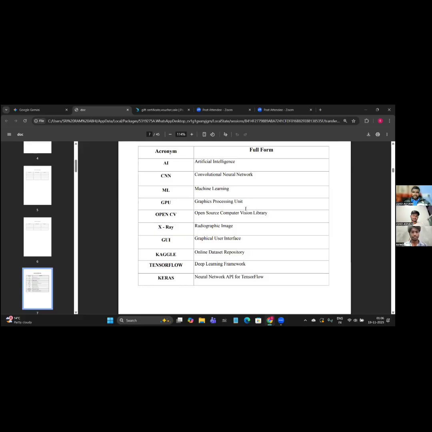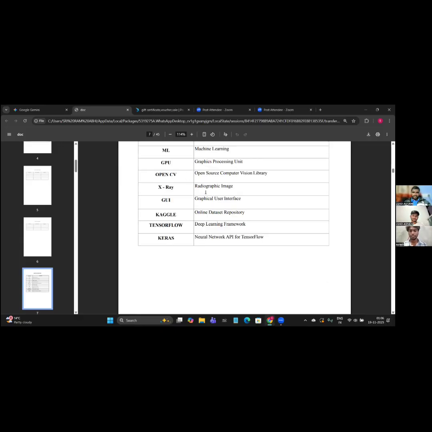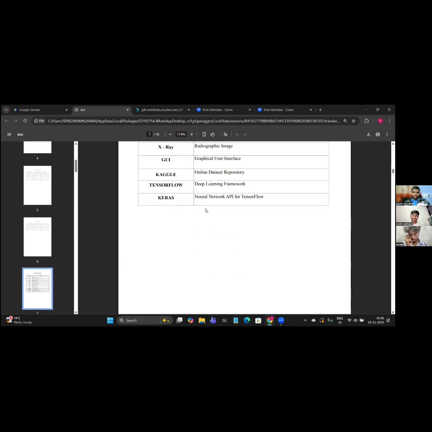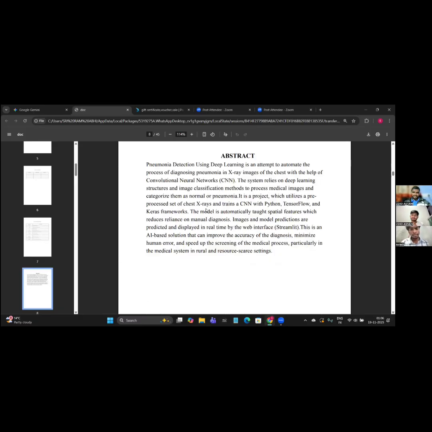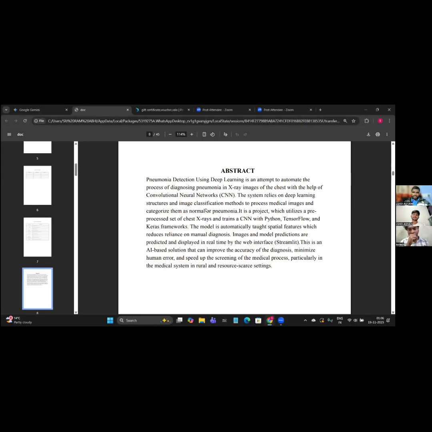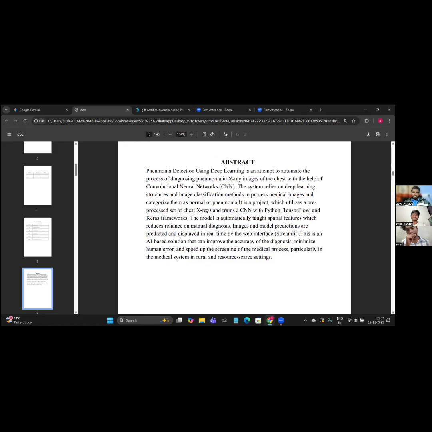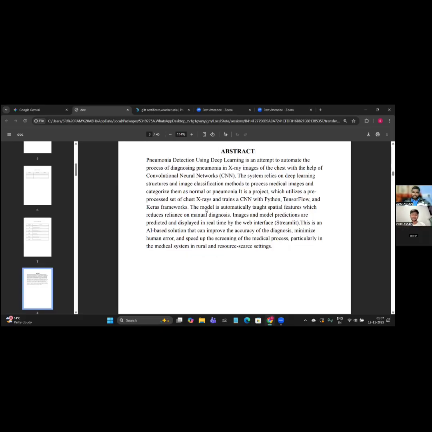So here these are the terms we have used, like AI, CNN, ML, GPU, and for extra images we are using radiographic images and a graphical user interface for the website. And there are some data sets which are taken from Kaggle, TensorFlow, and Keras. So the major abstract of this complete project is here. It is mentioned that it is pneumonia detection using deep learning with the help of CNN using Python.